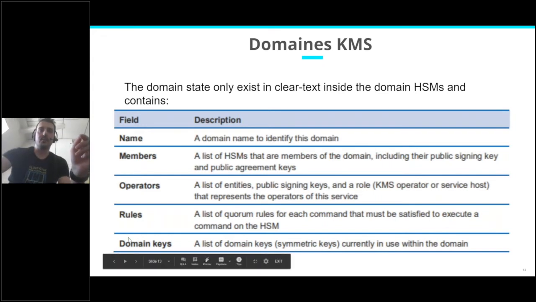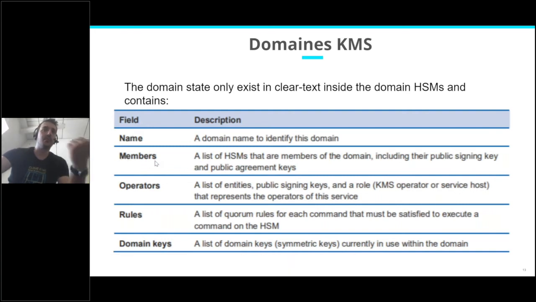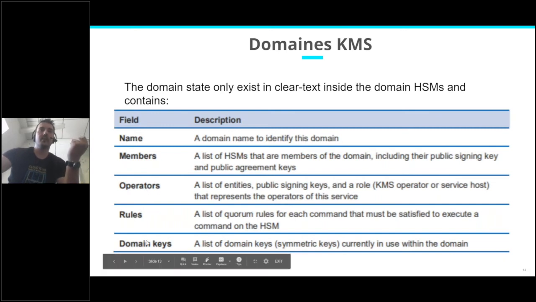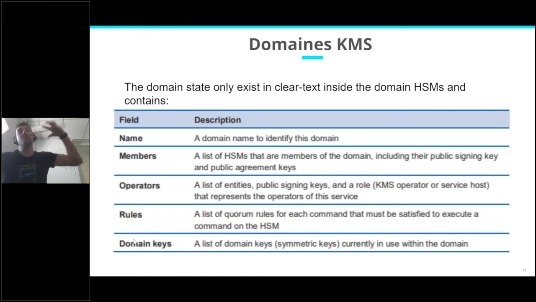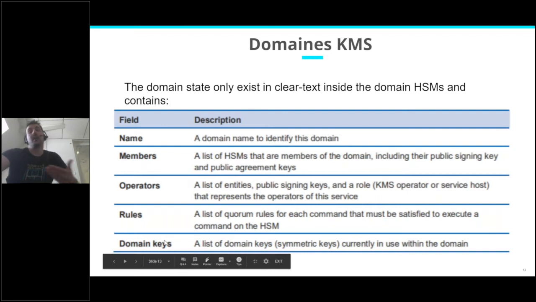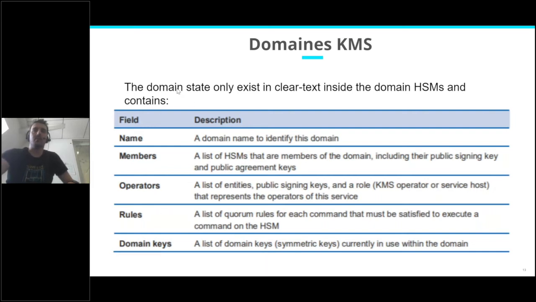The reason for that is that the domain state is defined by the members, so the HSMs, the operators and the rules, and there are also domain keys. And we will see when we go over the key hierarchy that the domain keys are the top level keys that, at the end of the line, protect your keys. The domain keys are part of a domain, and obviously they cannot be in clear text outside of an HSM. So that's the reason why the domain state only exists in HSMs.